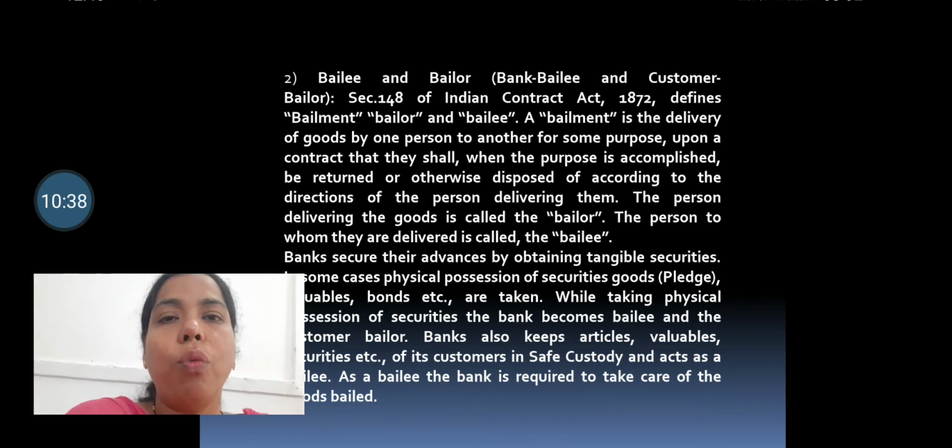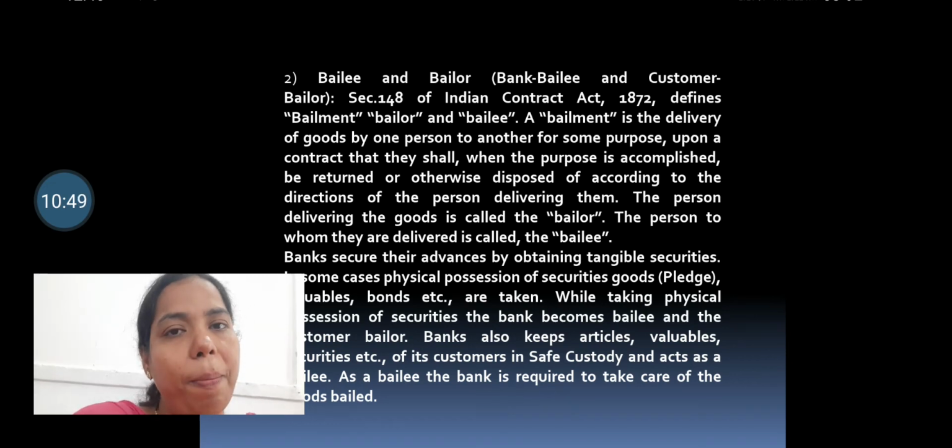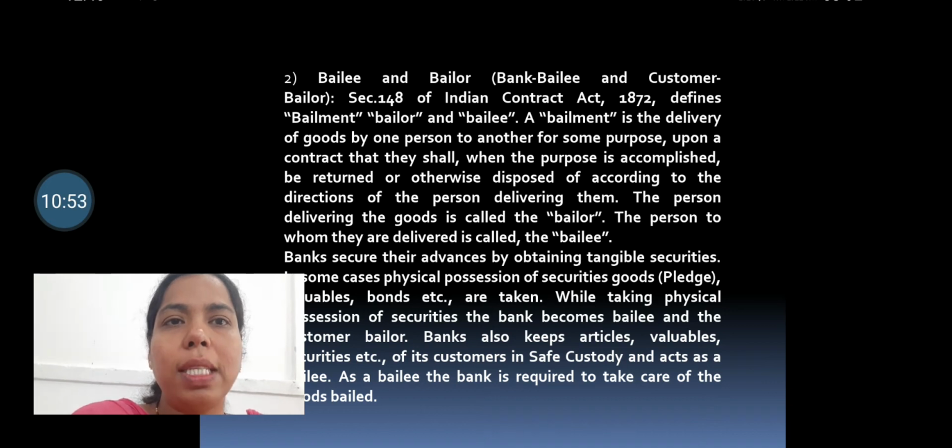Okay, so what is basically the bailment? According to the Indian Contract Act, a bailment is the delivery of goods by one person to another for some purpose, upon a contract, that they shall, when the purpose is accomplished, be returned or otherwise disposed of according to the direction of the person delivering them.